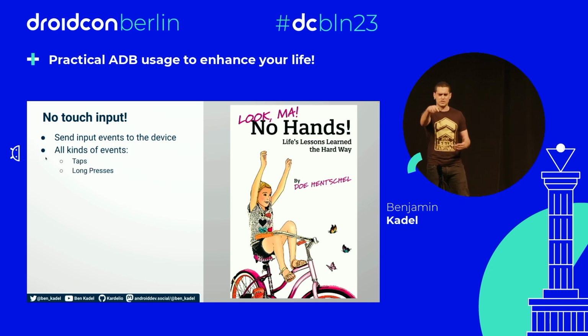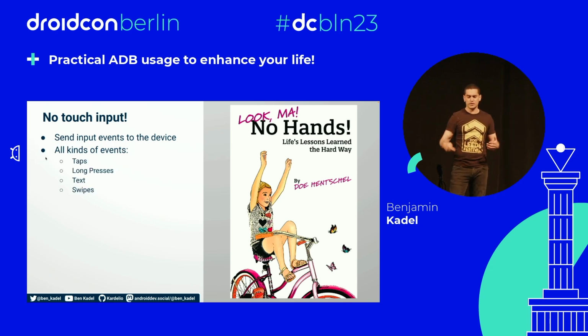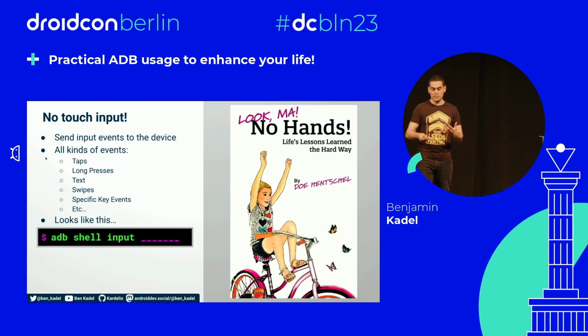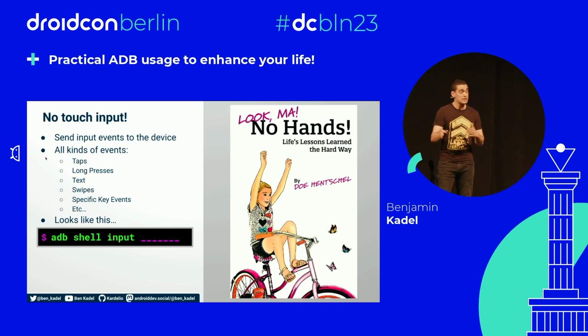For example, taps, licks, click, headbutts, booty wipes, whatever. I don't know what it is. All sorts of weird input, it can do it, right? Here's what an ADB command for input would look like. You'll see this notation throughout the slide deck. This is basically me saying, hey, here's an ADB command, and most of the time you can copy and paste it.